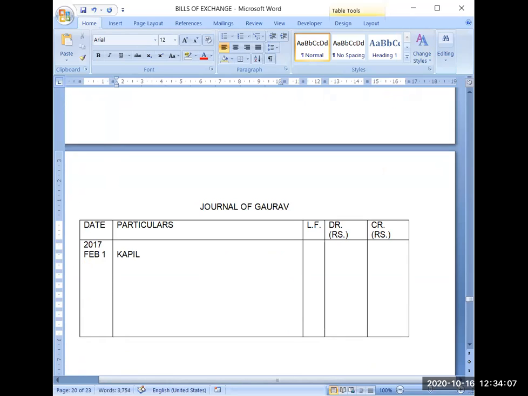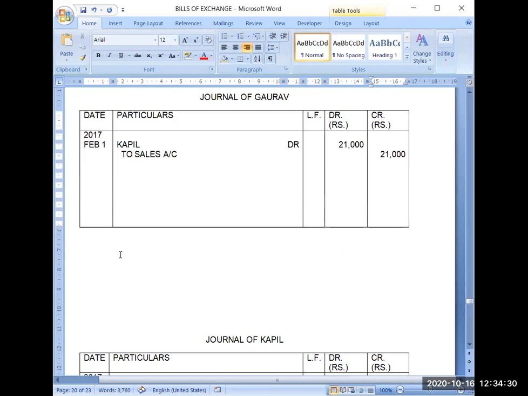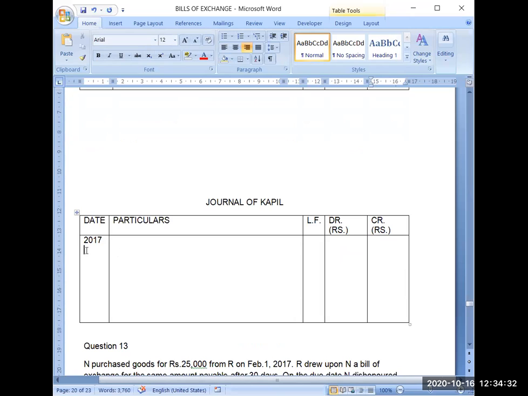Kapil debit, 21,000 is the value of goods, to sales account. If you do questions like this, you will be clear about each and everything of the question. When writing the amount, try to focus on the amount. When writing the entry, try to focus on the entry. You will never get wrong and you will never make any mistake. You will never get confused.